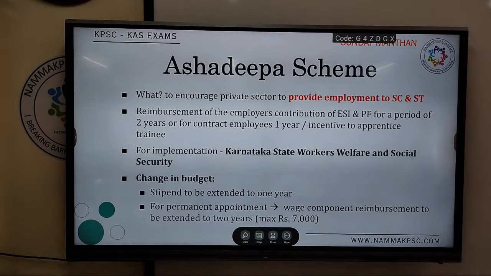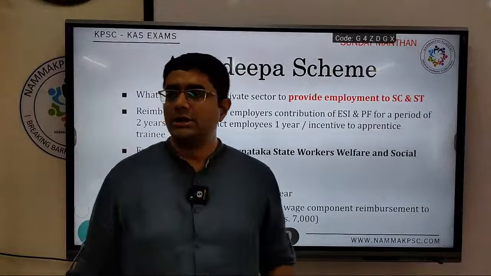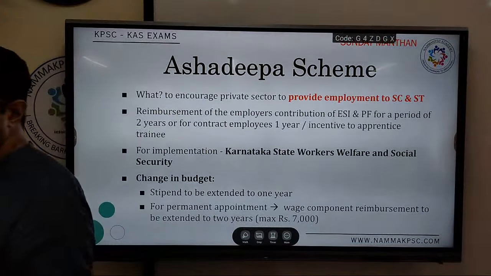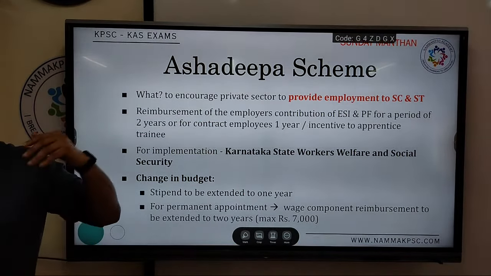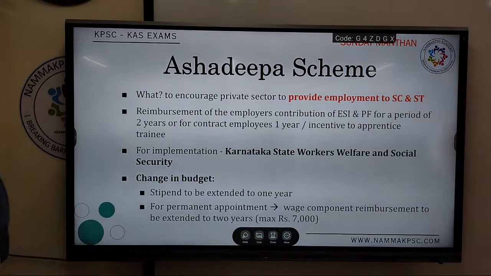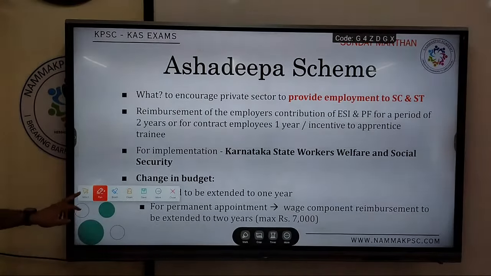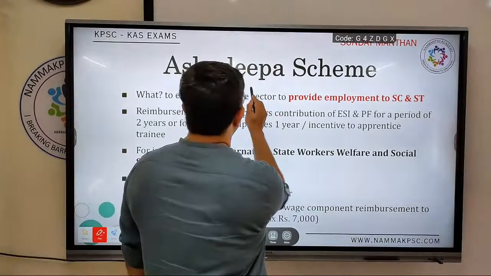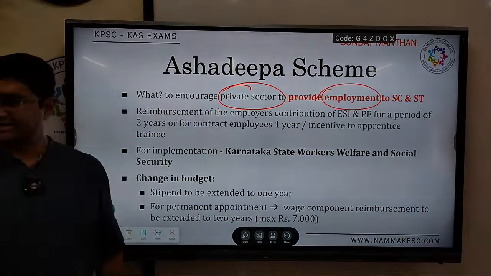Next, one more skill related scheme that was in news is the Asha Deepa scheme. Basically this is a scheme to promote employability or employment for SC/ST communities in the private sector. So the private sector will be incentivized to give employment to SC/ST. Who is involved here? The government and the private sector. So the private sector will be motivated to give employment, with various incentives or benefits.